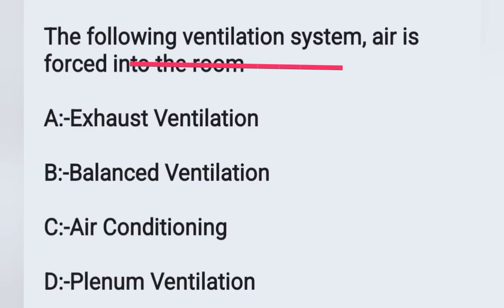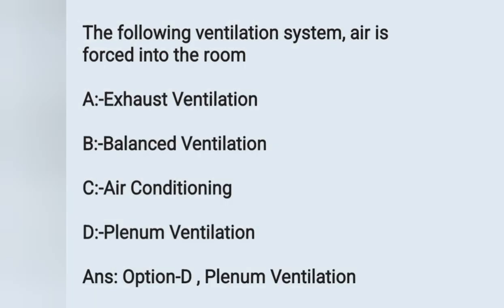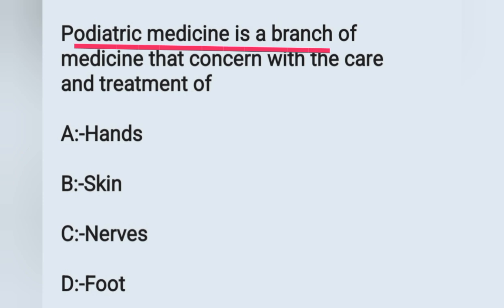In which ventilation system is air forced into the room? Option A, exhaust ventilation. Option B, balance ventilation. Option C, air conditioning. Option D, plenum ventilation. The ventilation system in which air is forced into the room is known as plenum ventilation. Option D is the correct answer. Move on to the next question.